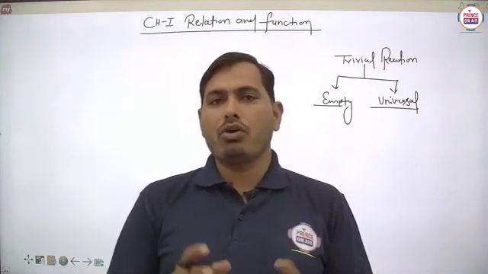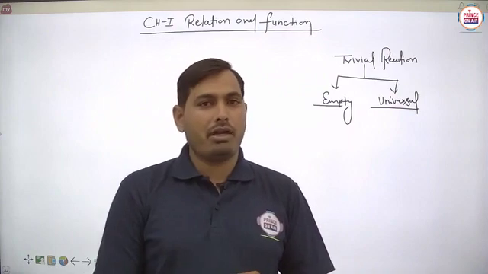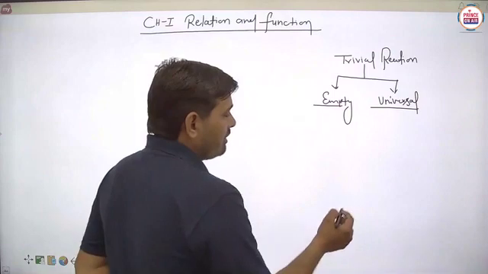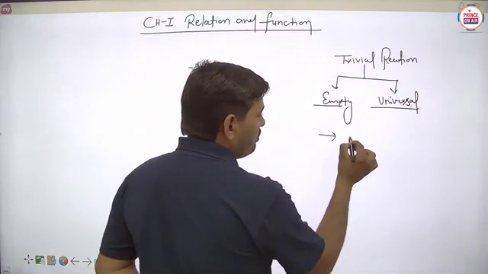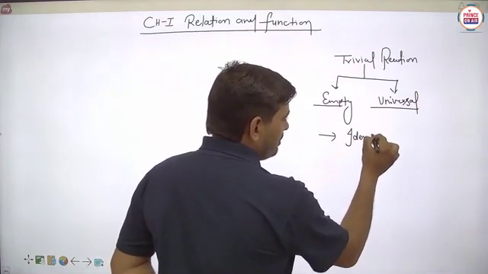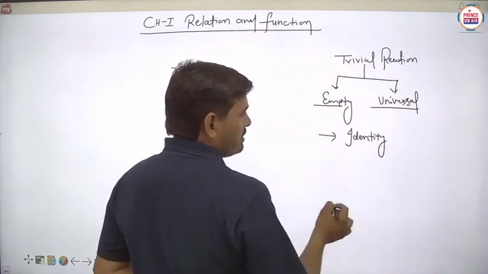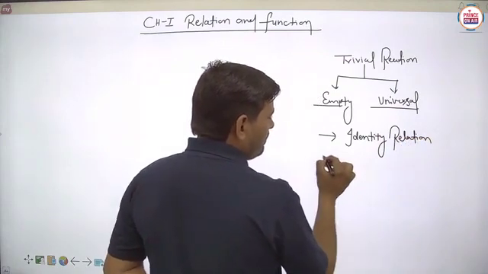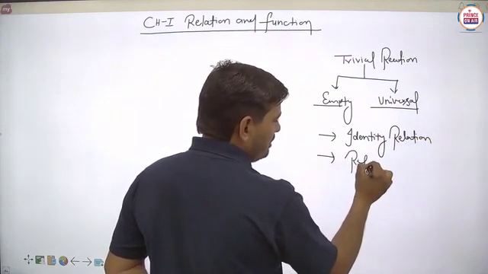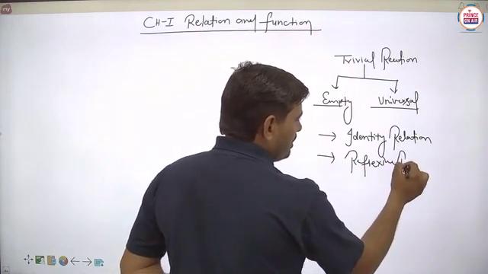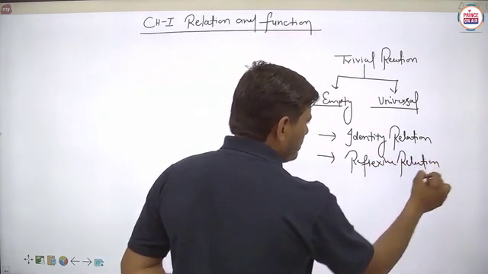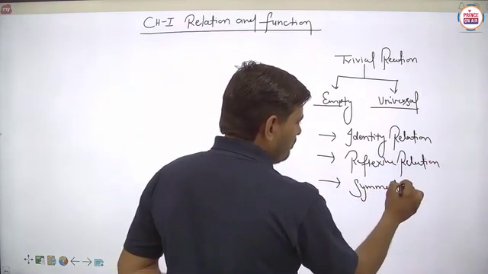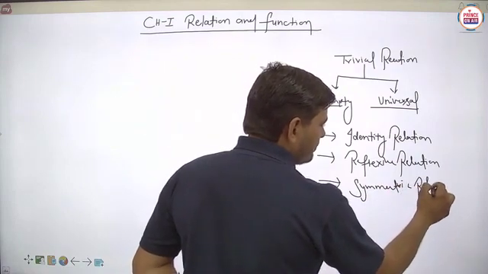So today, students, we are going to start a very important part of relations, and we will discuss the remaining types in this video. Firstly, we will discuss the identity relation, then the reflexive relation, then the symmetric relation, and lastly the transitive relation.